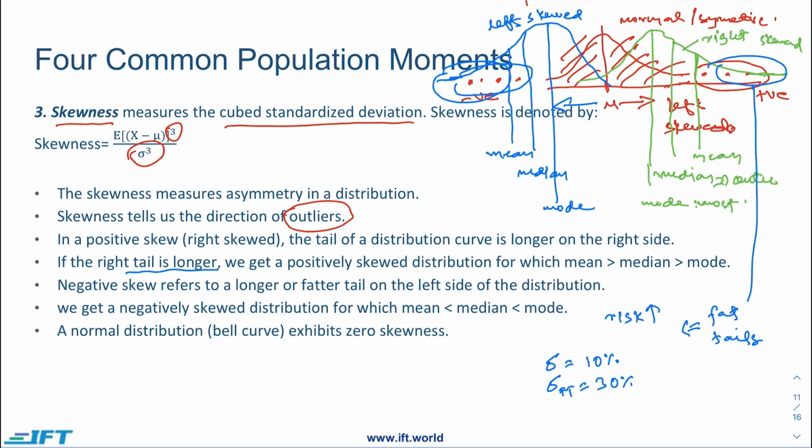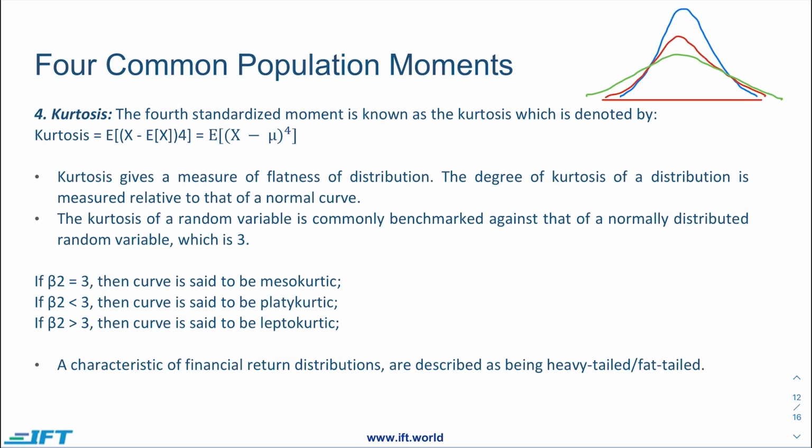Now one critical aspect is that a normal distribution has zero skewness, and the skewness changes from 0 as we move from left to right skewed distributions. Now let's talk about the fourth moment, which is kurtosis. The fourth standardized moment is known as kurtosis, and we calculate it by taking a power of 4 in the variance equation that we discussed earlier. So instead of a square root, we take a power of 4 to calculate the kurtosis.